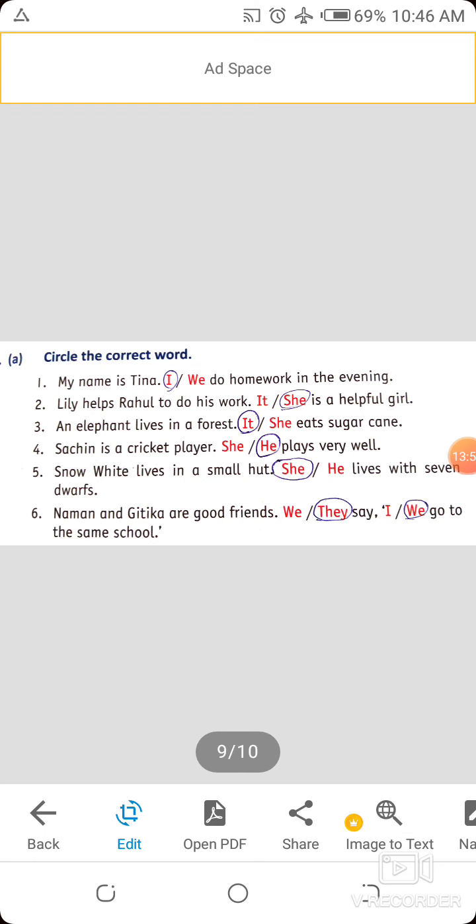Now last, Naman and Geetika are good friends. We or they say I or we go to the same school. Naman and Geetika, here both persons, two persons, more than one. That's why we use here they, and we go to the same school. Okay? Done all of you. This exercise you have to complete in the textbook.